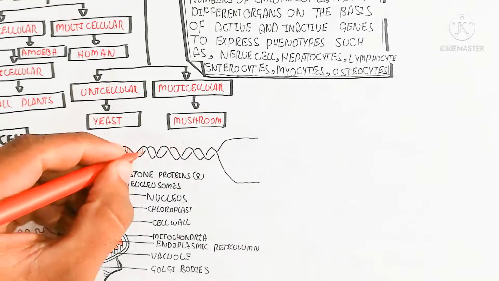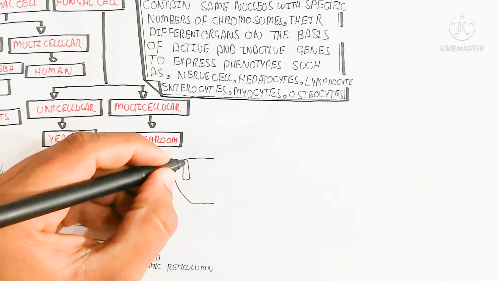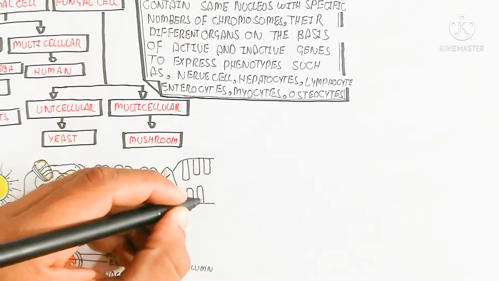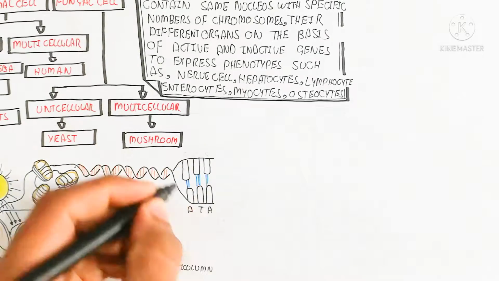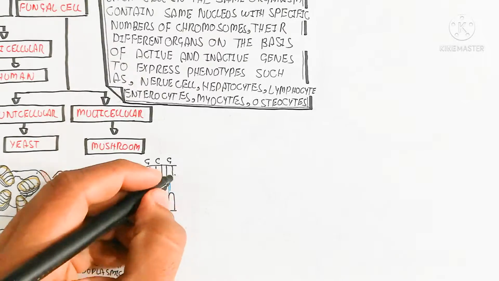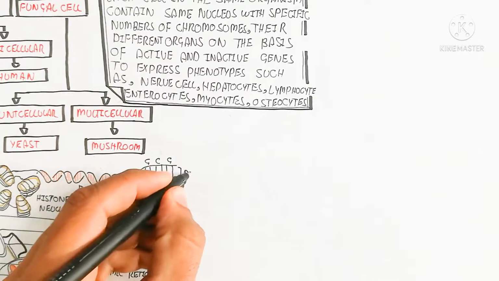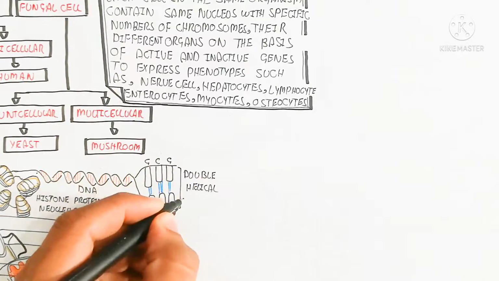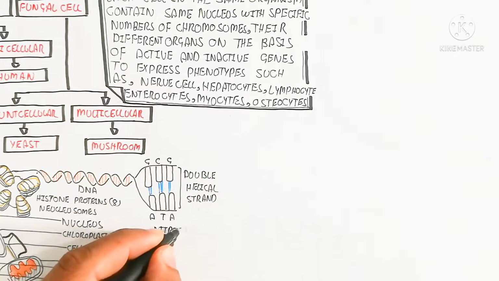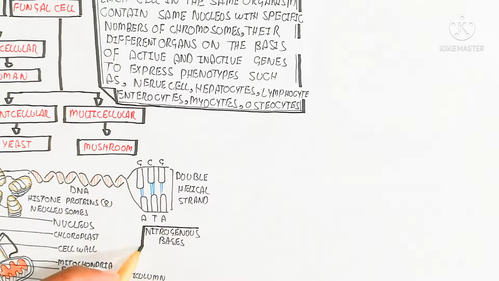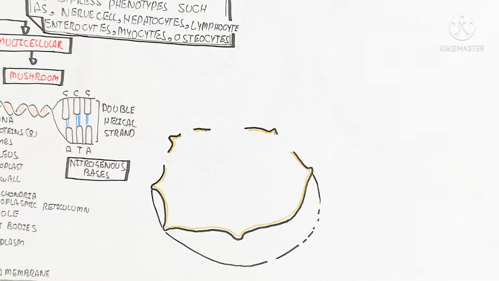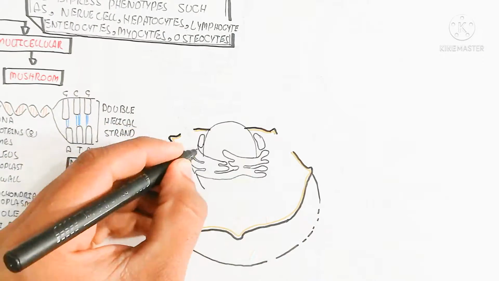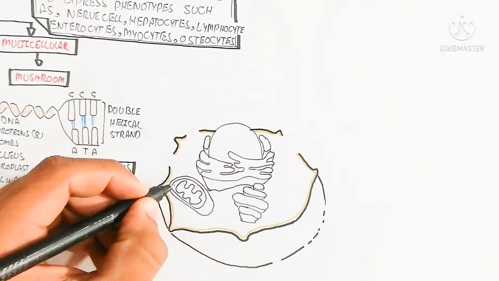So here is the DNA, which contains histone protein with 8 subunits. This is known as the nucleosome. DNA is double stranded, containing nitrogenous bases and a phosphodiester bond phosphate backbone. The double strand contains the nitrogenous bases adenine, guanine, cytosine, and thymine. In the case of messenger RNA, it contains uracil.